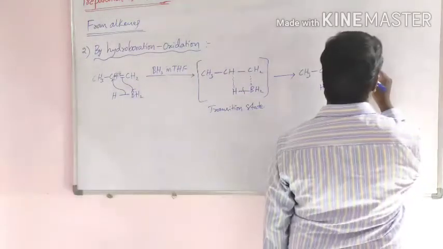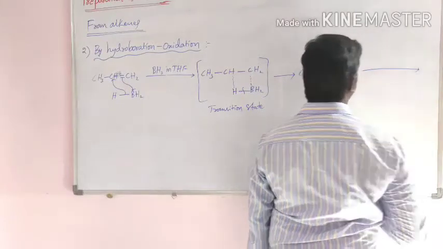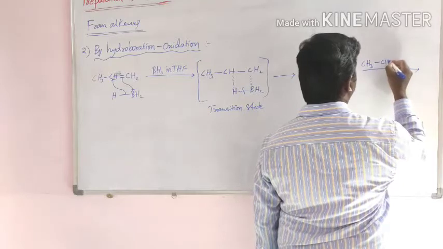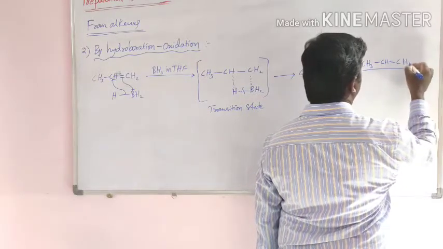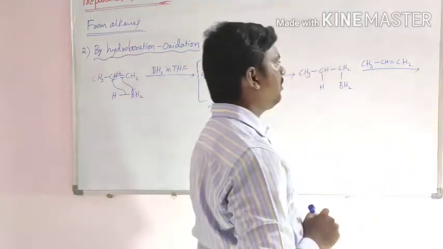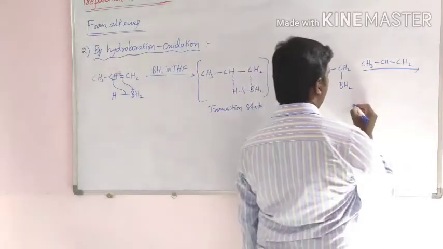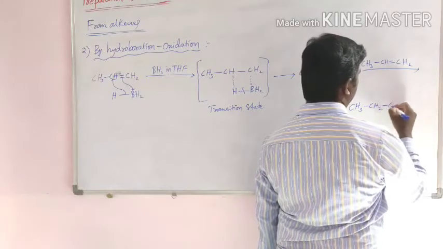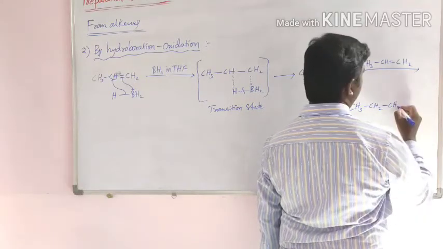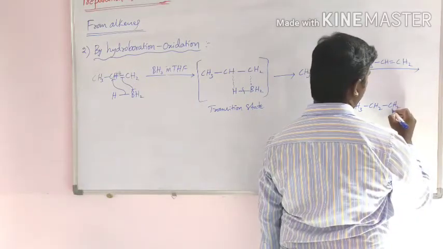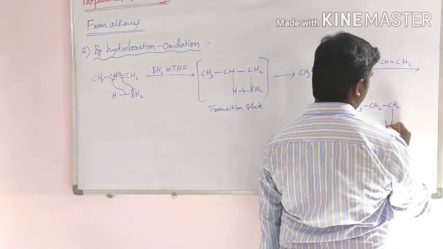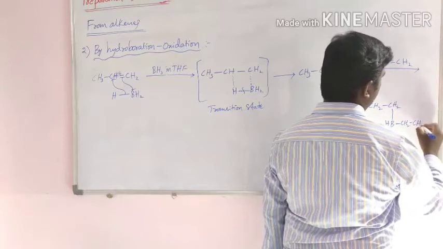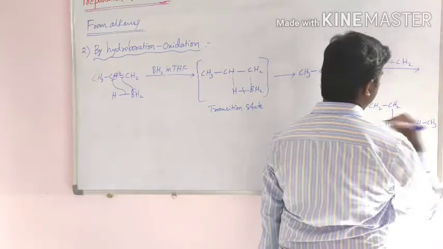This compound again reacts with alkene. Then the compound formed is CH3 CH2 CH2 BH CH2 CH2 CH3.